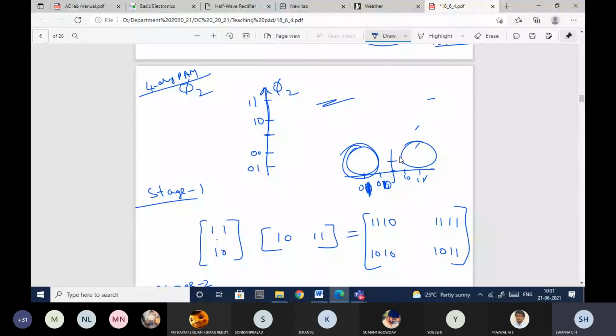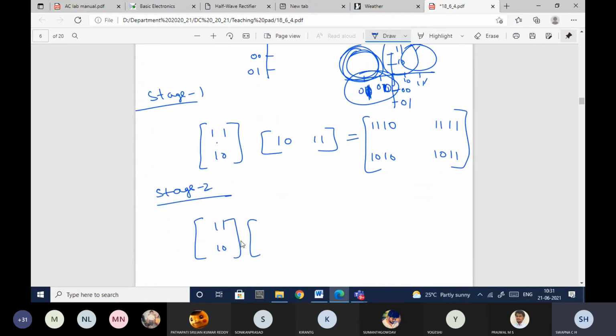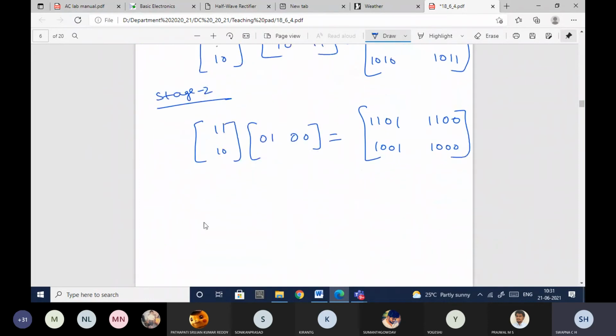Okay, in the same way here it was 1 0 1 1. Here it was 0 0 0 1. Okay, now I need to get it in the second quadrant, so 1 1 1 0 should get multiplied with 0 0 0 0, 0 1 0 0, 0 0 1 0 0. So we'll get as 1 1 0 1 1 1 0 0 1 0 0 1 1 0 0 0. So these are the coordinates in the second quadrant.